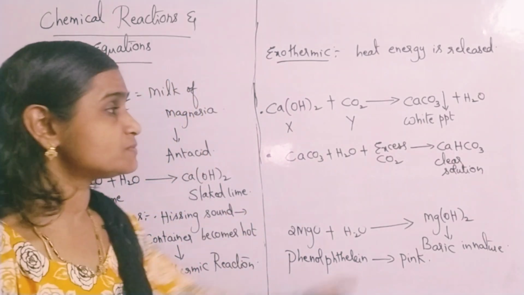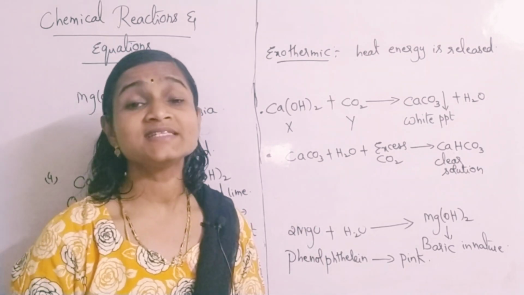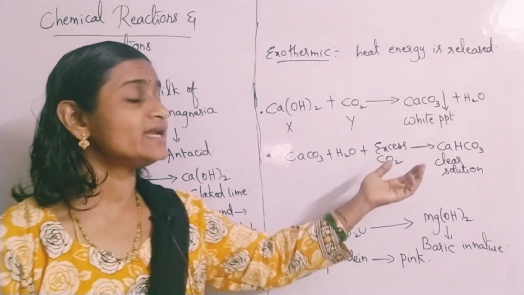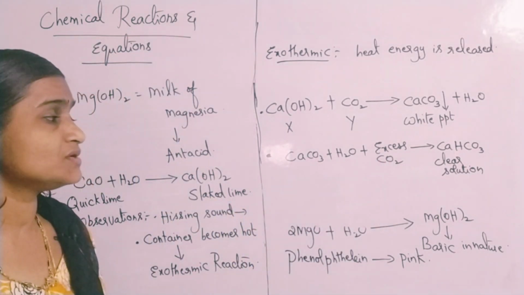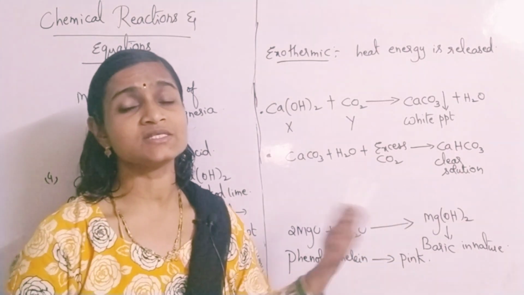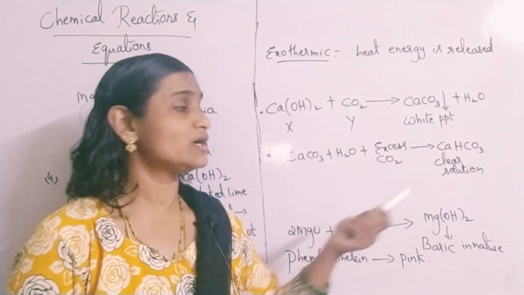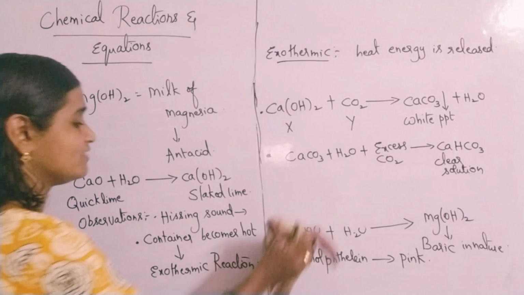That means the white precipitate which is formed over here disappears. It gets dissolved, and you will again get a clear solution. So like that also you will get certain questions. They'll ask you to write the relevant equation. They'll ask you to identify the substance formed over here. So you have to be very careful with this.